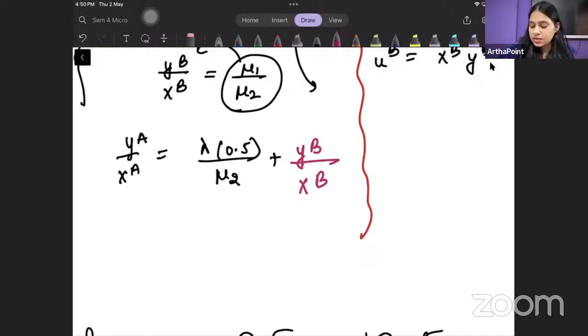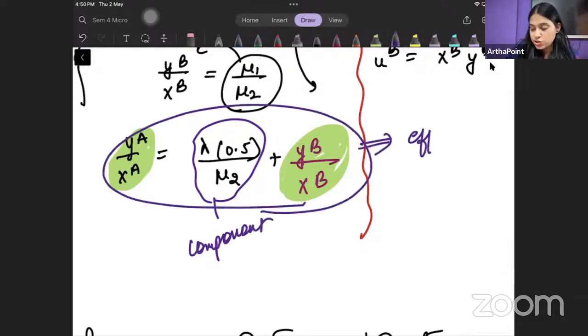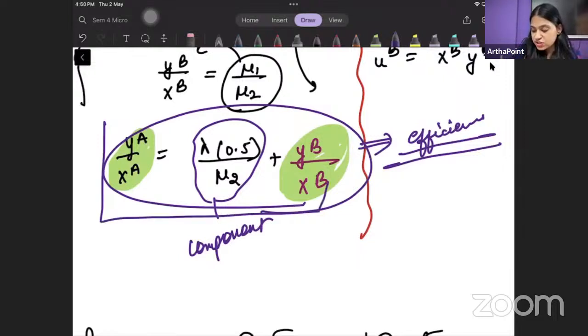अगर हम एफिशिएंसी की बात करें, तो for efficiency ya by xa is not equal to yb by xb, rather I have an extra component here. मेरे पास ये एक एक्स्ट्रा कंपोनेंट आ रहा है, and efficiency condition is coming out to be this. समझे? So when individuals are maximizing their utility, जब हर इंसान सिर्फ अपने बारे में सोच के अपनी यूटिलिटी को मैक्सिमाइज करता है, we get ya by xa is equal to yb by xb. But अगर हम सोसाइटी पॉइंट ऑफ व्यू से देखें and we consider that externality into account, तो हमारा एफिशिएंसी कंडीशन ये आता है where this extra component is added.